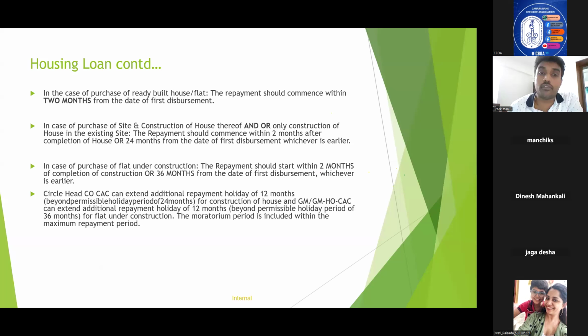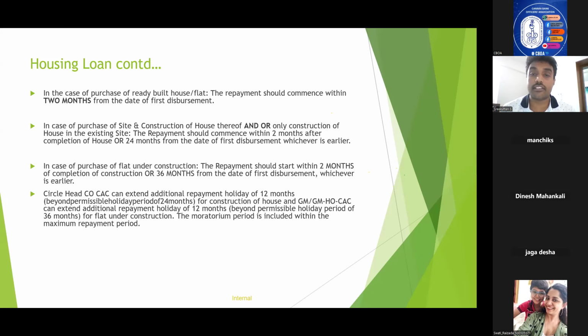Now, in the case of purchase of ready-built house, the repayment should commence within 2 months from the date of first disbursement. This is a very important guideline. That is the moratorium period. The moratorium period for purchase of a ready-built house or flat purchase, the maximum you can give is 2 months only. In the case of construction, you can give up to 24 months, or in the case of flat, it is up to 36 months. So we are discussing three different moratorium periods. One is the moratorium in case of ready-built house or flat. It is 2 months in the case of ready-built.